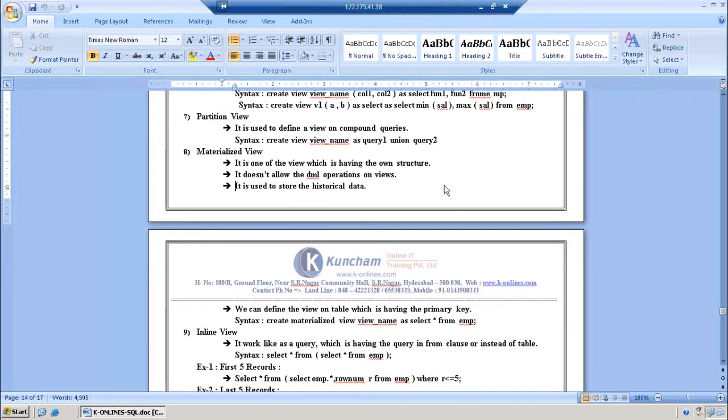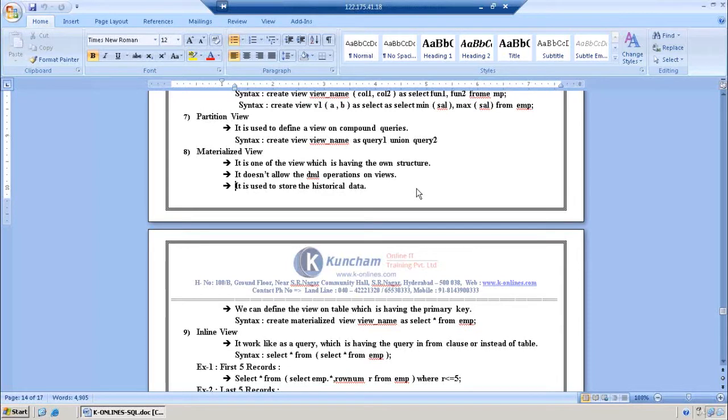So basically, observe this one. This materialized view is having some powers. What are the powers? This materialized view is having the structure. Earlier also we did so many views: simple view, complex view, force view, everything is there. But those views do not have their own structure. This view is having its own structure. So whenever we create this materialized view, the structure is created automatically.